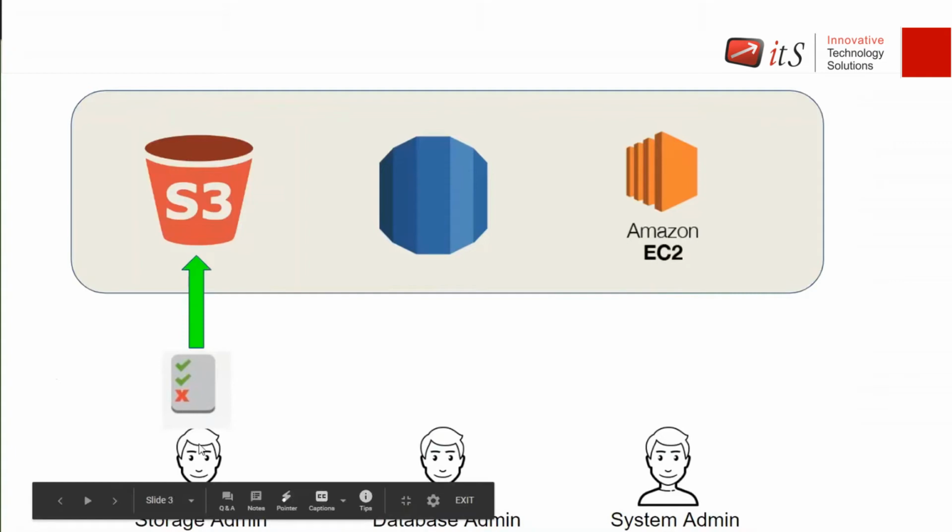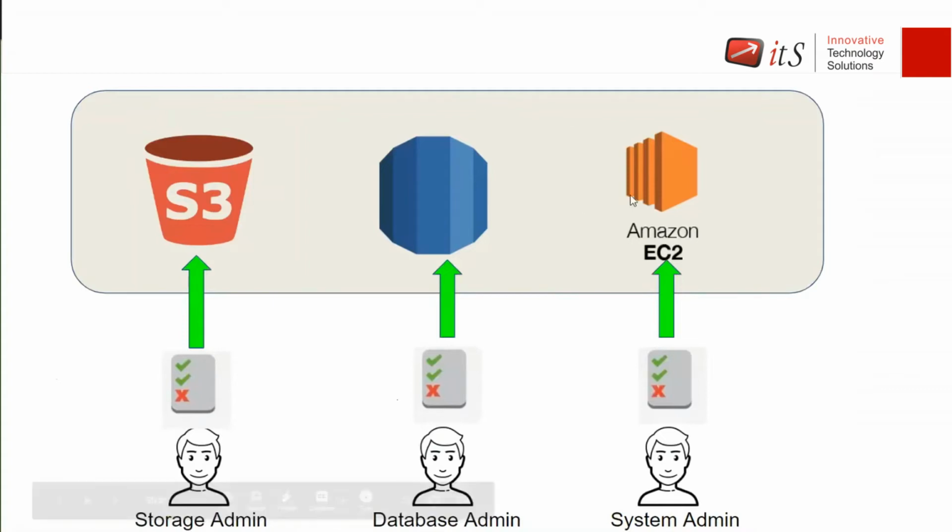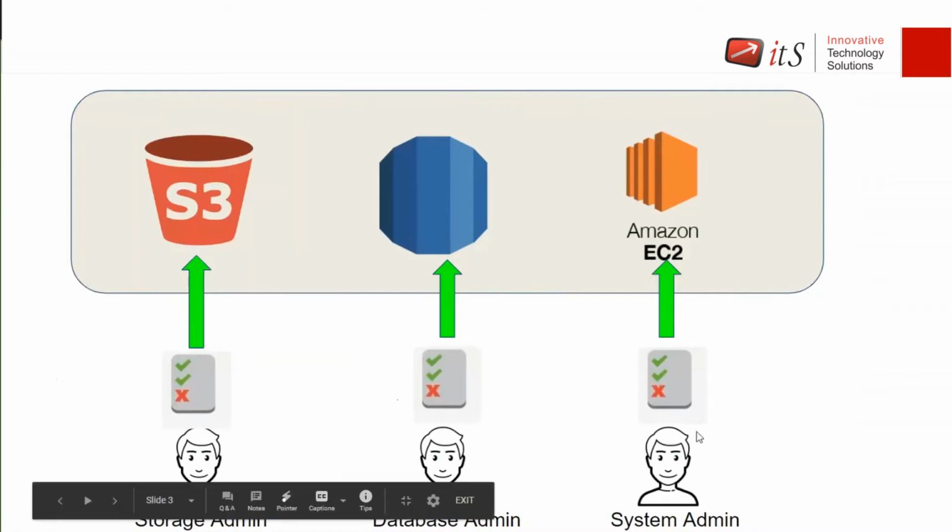Then only the user will get permission to manage the particular service. The same thing for database admin. For database admin, you have to create another policy, attach the policy, and then only the database admin can use the service. Same for the system admin as well. Create a policy, attach the policy, then the system admin can use the EC2 service,